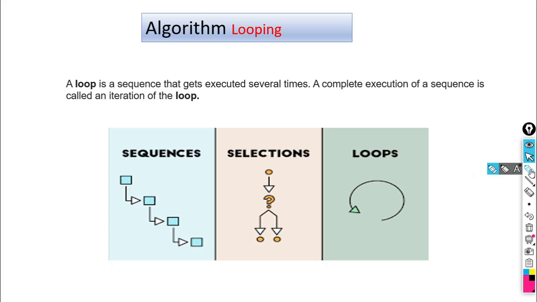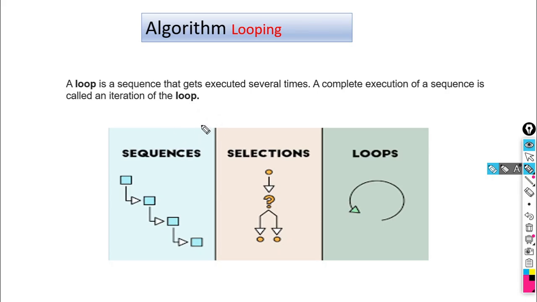Algorithm looping. So what is the meaning of looping? A loop is a sequence that gets executed several times. A complete execution of a sequence is called an iteration of the loop. In real life also we use the word loop. A loop has one starting point and one exit point.